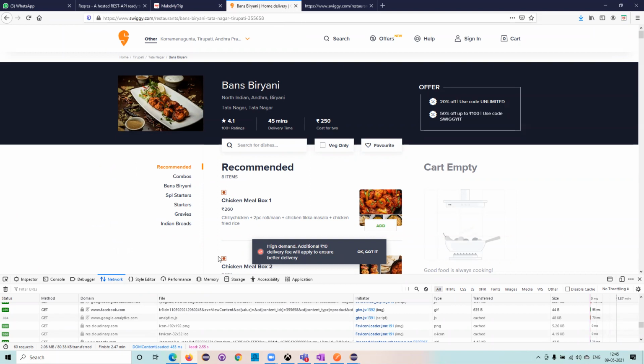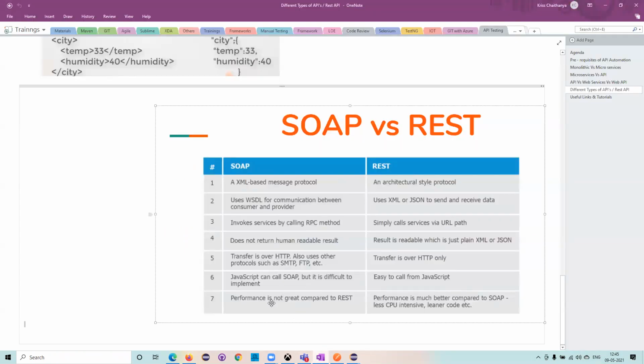When we try to implement JavaScript in an API for SOAP, it is doable, but it is complex. When it comes to REST, it is very easy to implement. Okay, so this is another difference. And last but not least is performance.